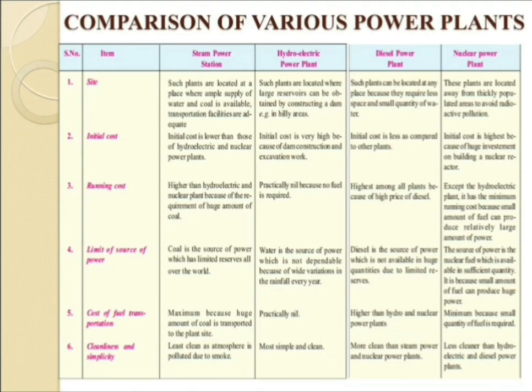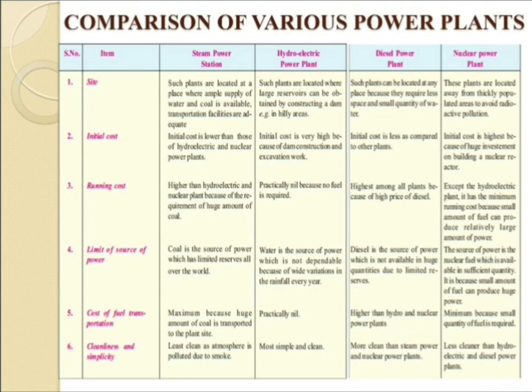Fourth one, that is the limit of source of power. Coal is the source of power which has limited reserves all over the world. For the hydroelectric power plant, water is the source of power, which is not dependable because of wide variation in the rainfall every year. For the diesel power plant, diesel is the source of power which is not available in huge quantity due to limited reservoirs. And for the last one, the nuclear power plant, the source of power is the nuclear fuel, which is available in sufficient quantity.